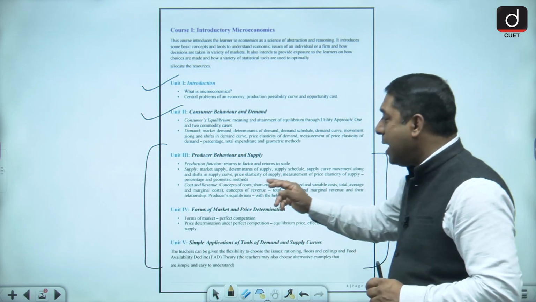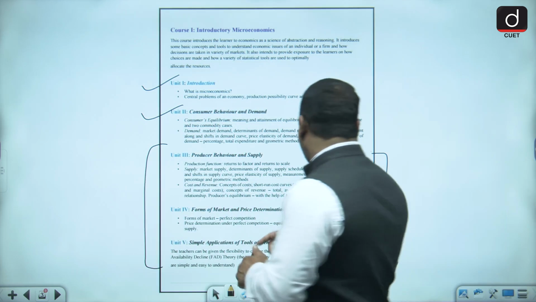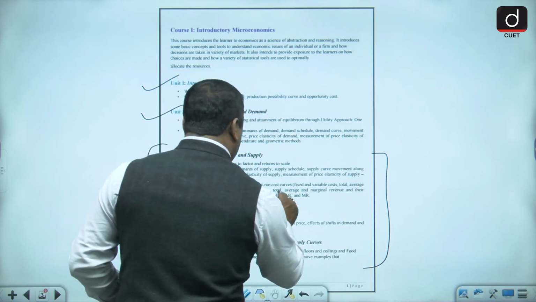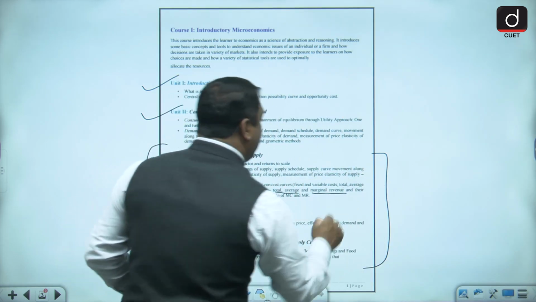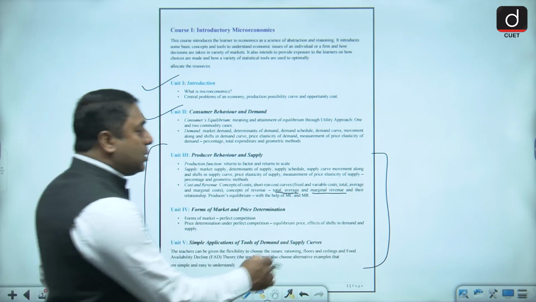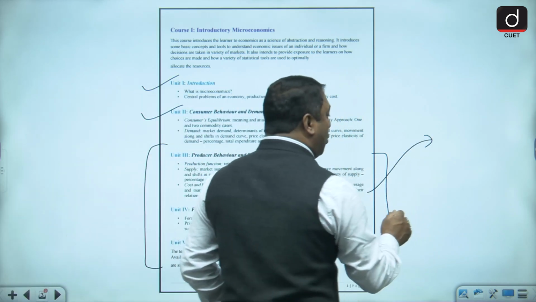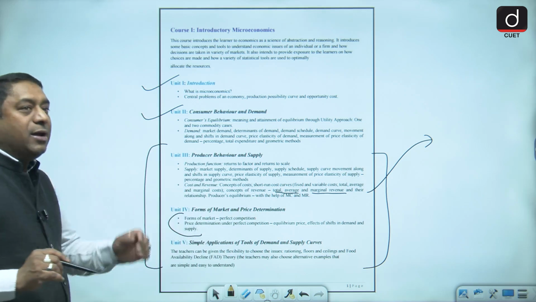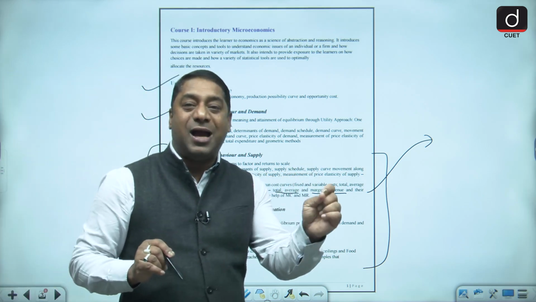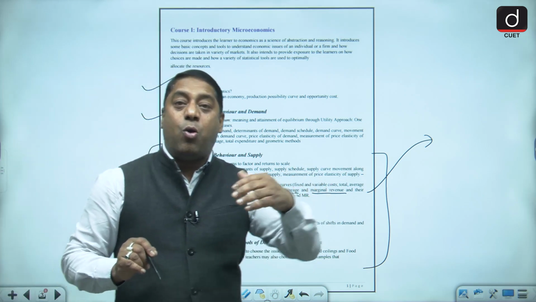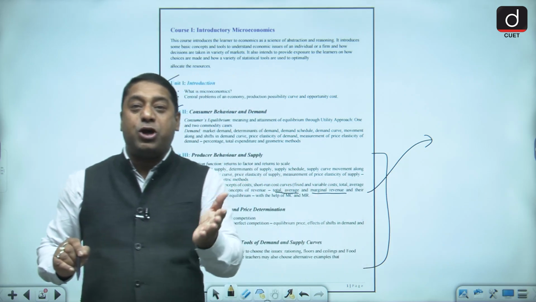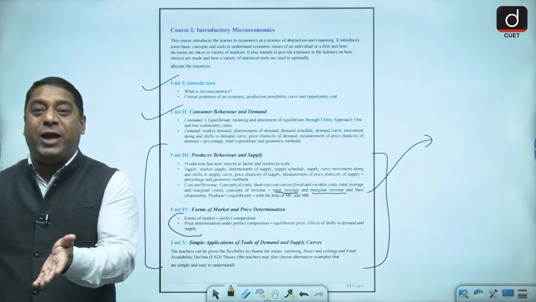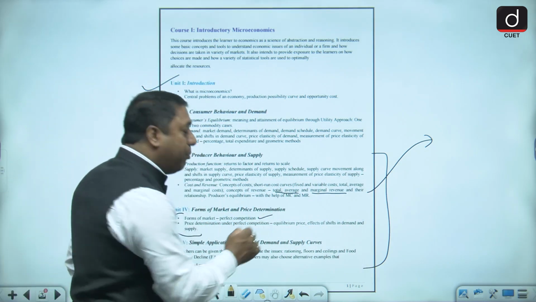Then comes the chapter revenue. Now, when we are talking about revenue, then we have to talk about total, average, and marginal revenue. And this total, average, and marginal revenue, it's related to the forms of market. Okay? That means total revenue is TR, MR, and AR. So what is the shape of TR? What is the shape of MR? What is the shape of AR when it comes to perfect competitive market?